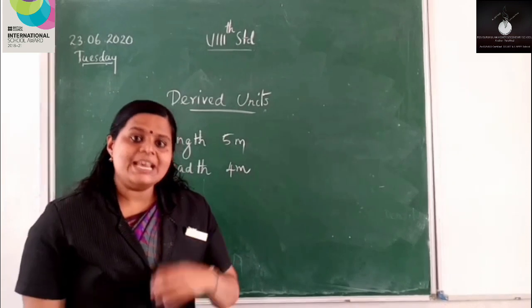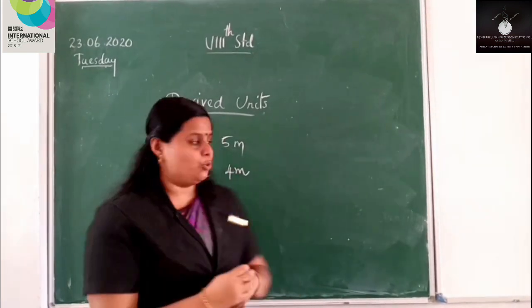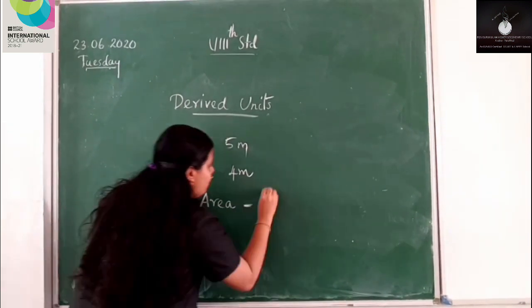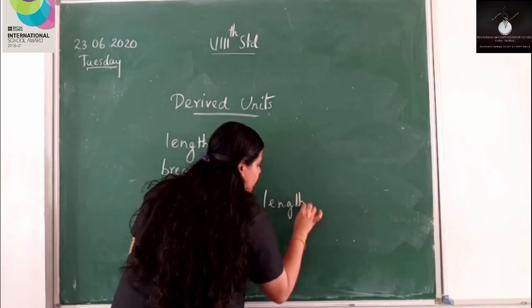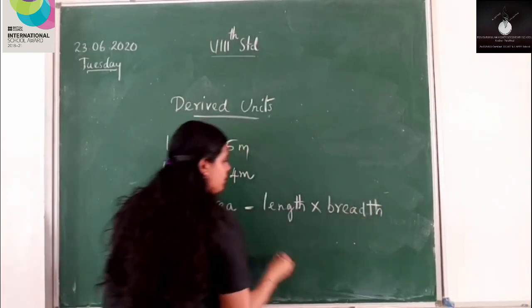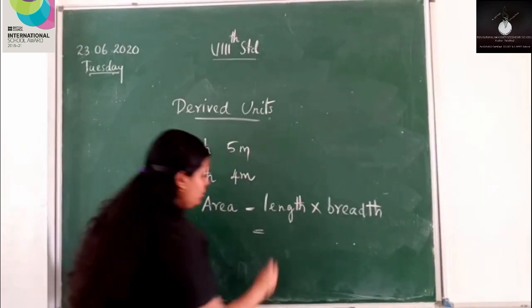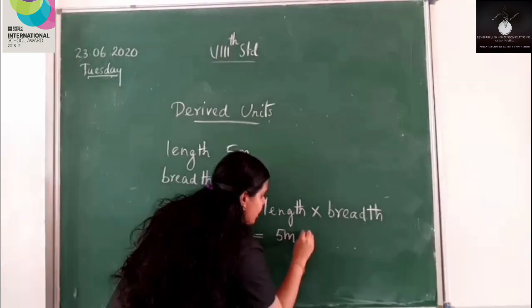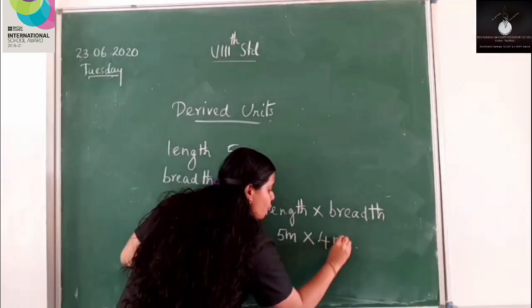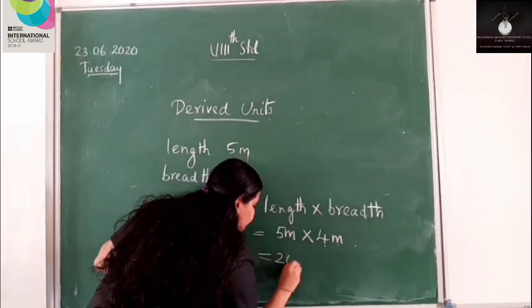In this case, what is the area of our classroom? We know the formula: area is equal to length into breadth. The length of the classroom is 5 meter, and the breadth is 4 meter. So 5 into 4 is 20.